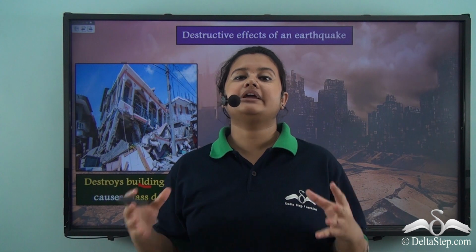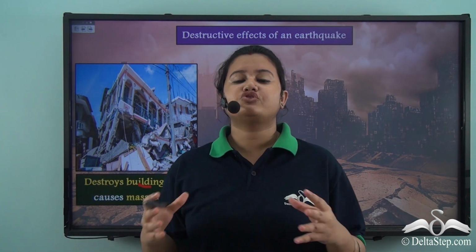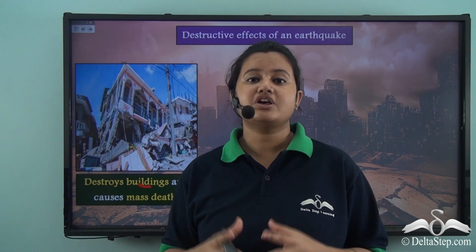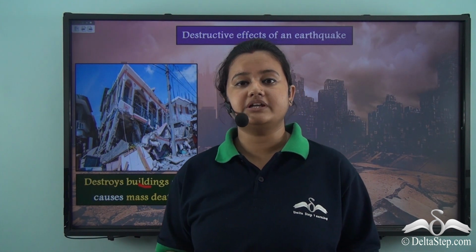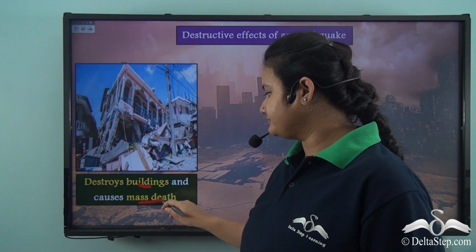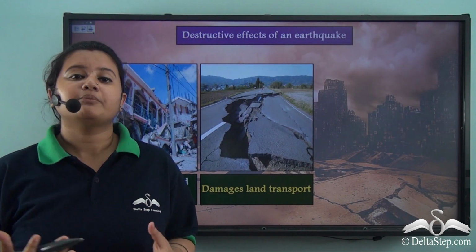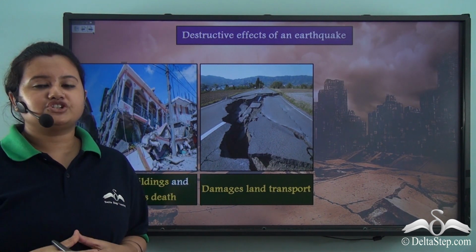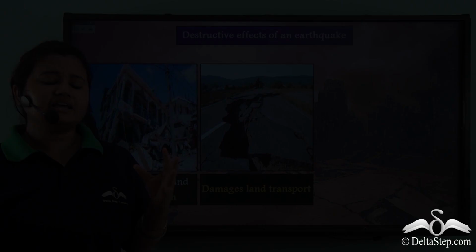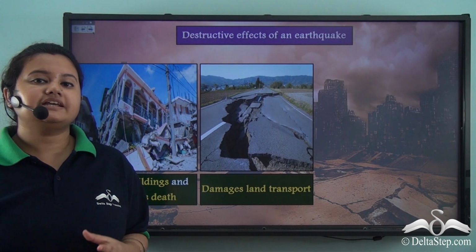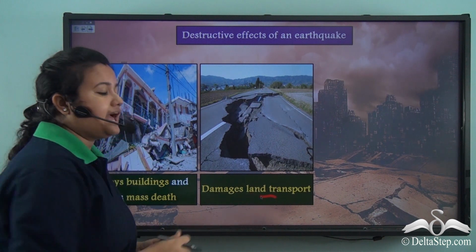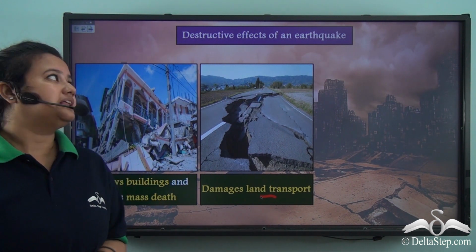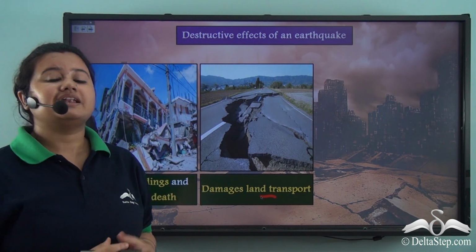Now, when a building collapses, many people get trampled under the buildings. Thus, intense shaking of the earth's surface during an earthquake also leads to mass death. The strong tremors produced during an earthquake create cracks or fissures on the earth's surface. These cracks and fissures disrupt land transport as the roads are breached and the railway tracks are bent. Thus, an earthquake damages land transport.